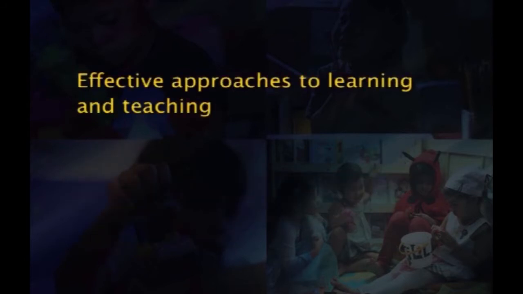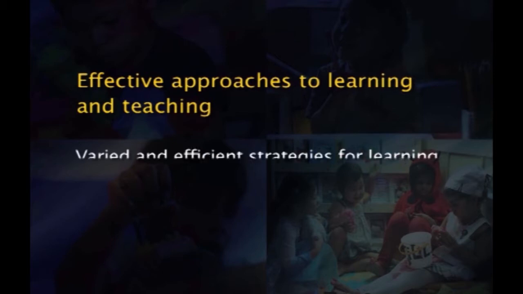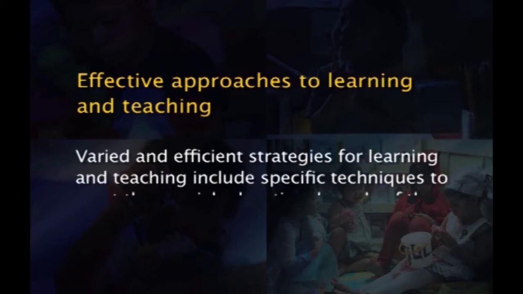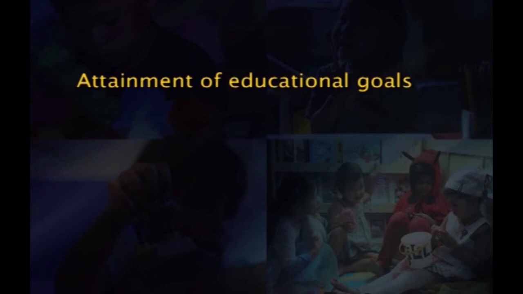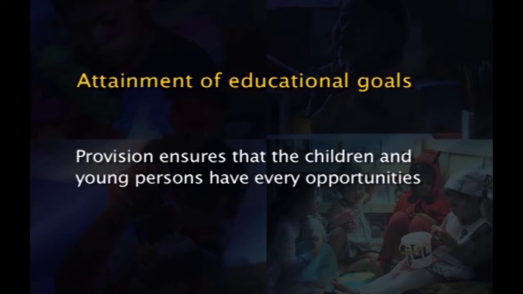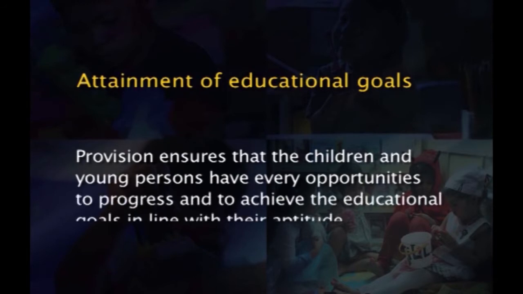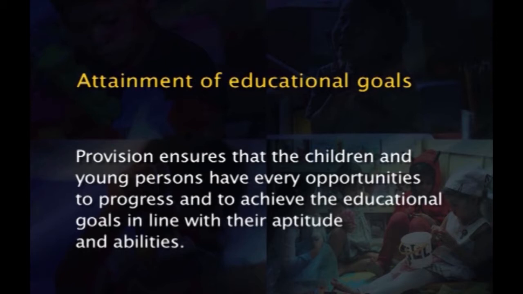Next comes the effective approaches to learning and teaching. Varied and efficient strategies for learning and teaching include specific techniques to meet the special educational needs of the children and the young person. Attainment of educational goals. Provision ensures that the children and young persons have every opportunity to progress and to achieve the educational goals in line with their aptitude and abilities.